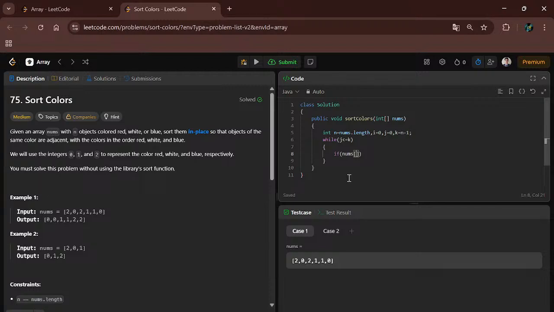So if nums of j is equal to 1, then we have to swap with the i pointer. I will create one method, public void swap, which will contain the integer array nums, int x, and int y, and I will take an int temporary variable.